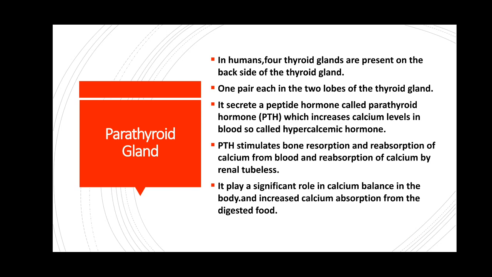So every human has 4 parathyroid glands present on the back side of the thyroid gland, one pair in each of the 2 lobes of the thyroid gland, and it secretes a peptide hormone called parathyroid hormone, which increases calcium levels in the blood, so it is called a hypercalcemic hormone.